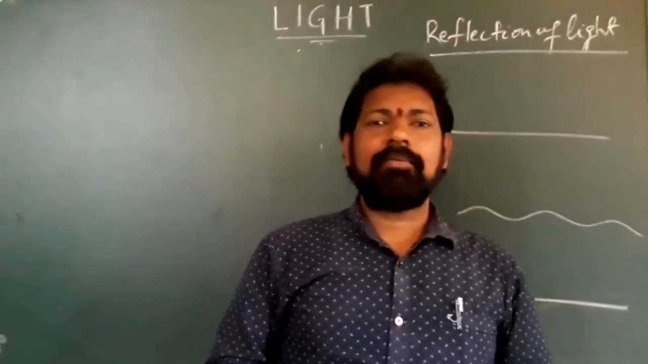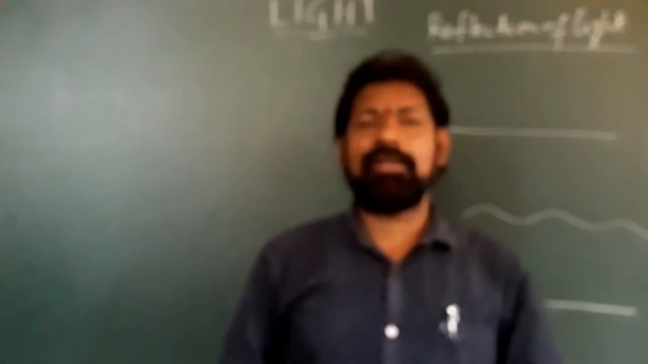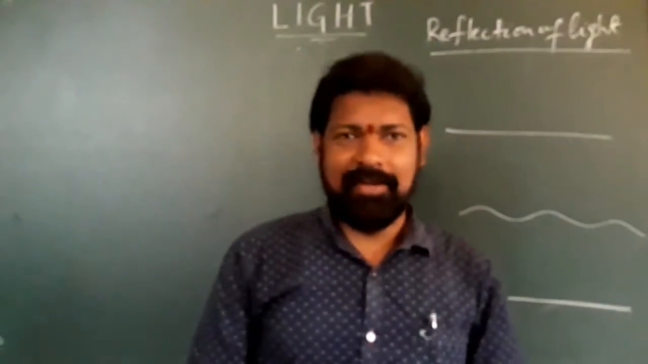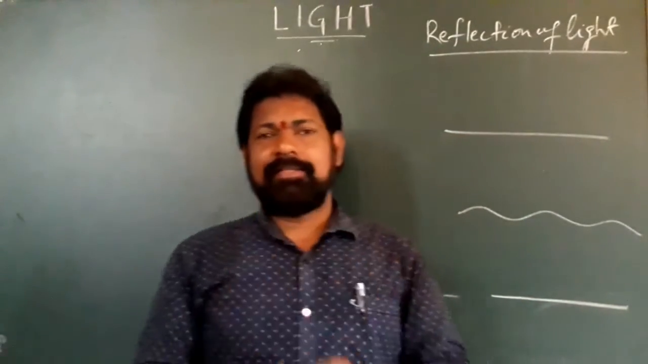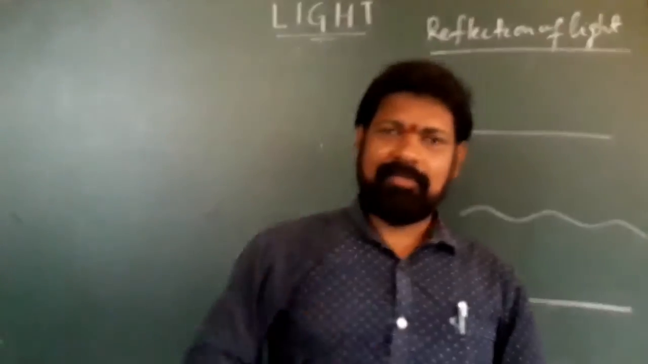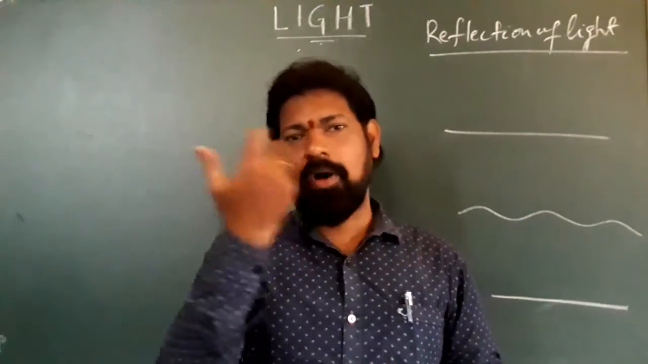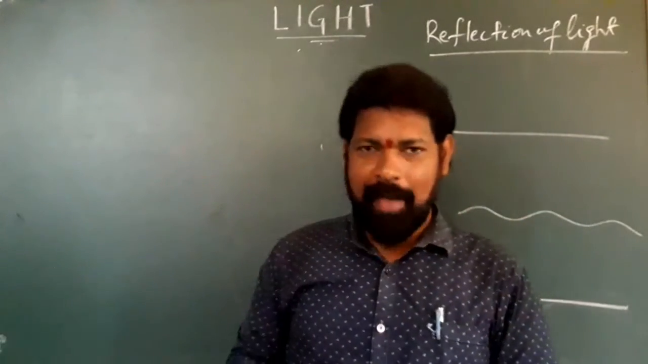Children, now in the same topic, the light, today's topic is reflection of light. For example, when you take a ball and hit it against a wall, the ball bounces back from the wall.